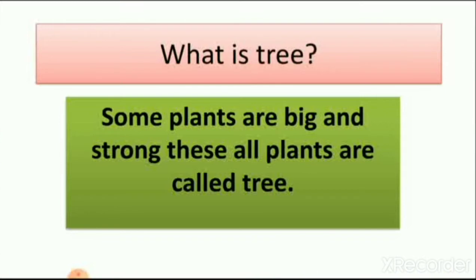We learned that some plants are big and strong. These all plants are called trees. So we learned that big plants which have a strong stem are trees. We can see that a tree can grow straight without support and they all are big. That's why we call it a tree.